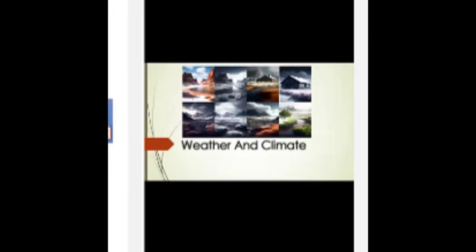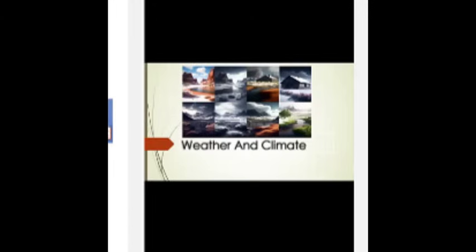Number 1 is solar radiation. Changes in the amount of solar radiation that reaches the Earth can cause the planet's temperature to fluctuate. This can be caused by variations in the sun's output or by changes in the Earth's orbit or tilt. Volcanic activity. Large volcanic eruptions can release large amounts of ash and gases into the atmosphere, which can reflect sunlight and cool the planet's surface or trap heat and warm it.